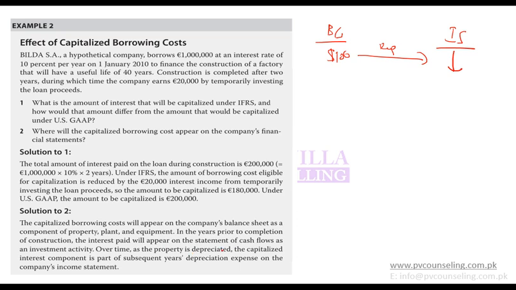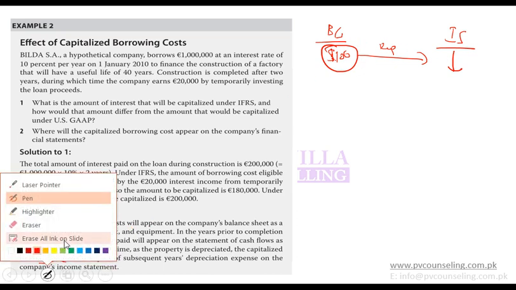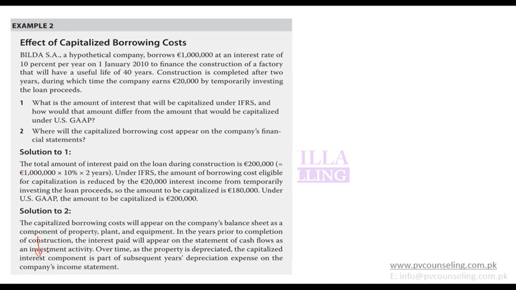Over time, as it is depreciated, the capitalized interest component. So the interest component is capitalized, right? Capitalized means that it is recorded on the balance sheet. Now over time you will depreciate that. When you depreciate the asset, you will also depreciate the interest because that is a part of the asset cost. So when you depreciate it, it goes to the income statement through depreciation expense. Because whether you call it interest, you call it PP&E, you call it whatever, it is an asset. Capitalization means it is an asset. And an asset has to either be depreciated or revalued or carried at cost. So these assets are depreciated.